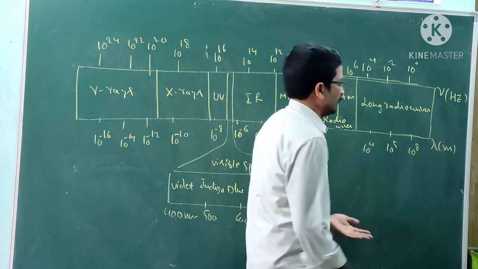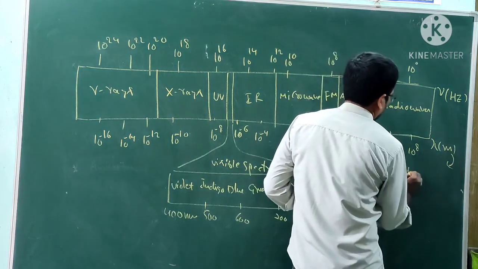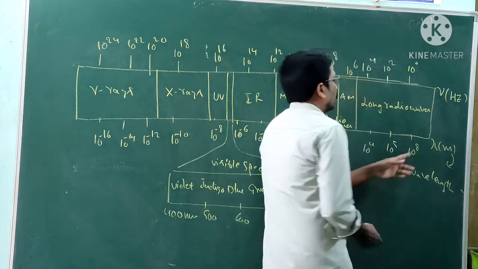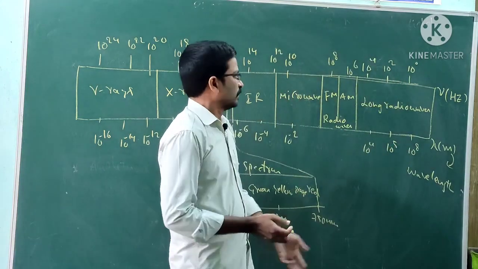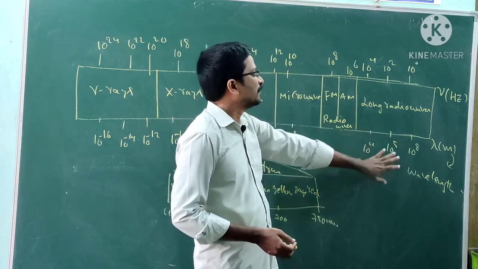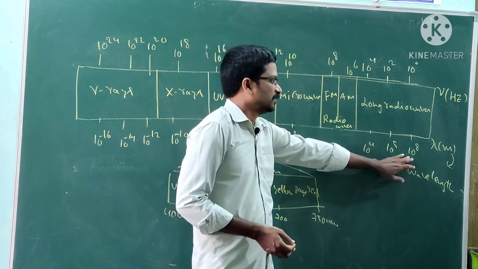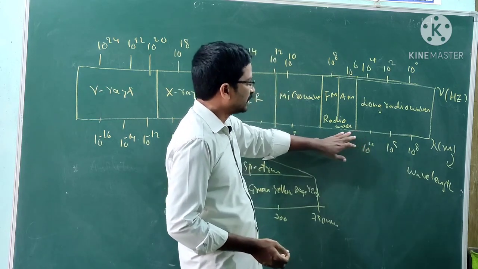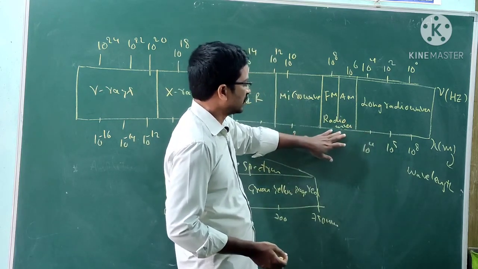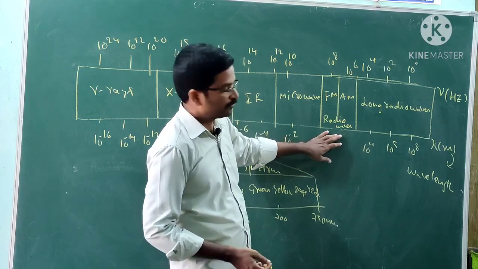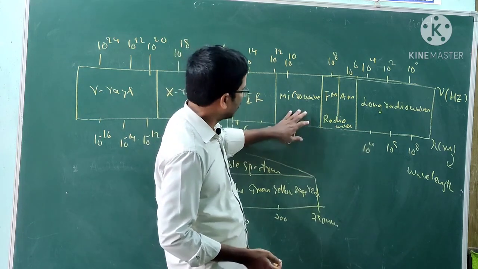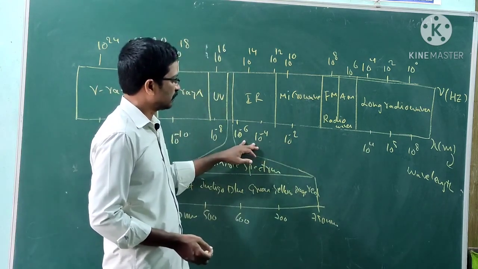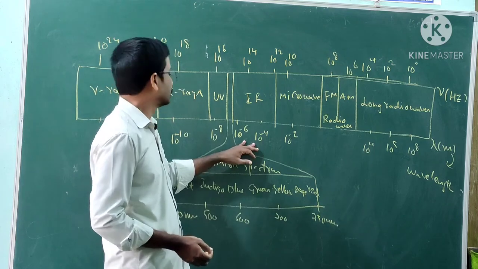Lambda means wavelength. With respect to wavelength, radio waves have the greater wavelength, 10 to the power of 8 meters. Wavelength decreases from there: microwaves, 10 to the power of minus 2 meters, then IR waves, 10 to the power of minus 4 to 10 to the power of minus 6.